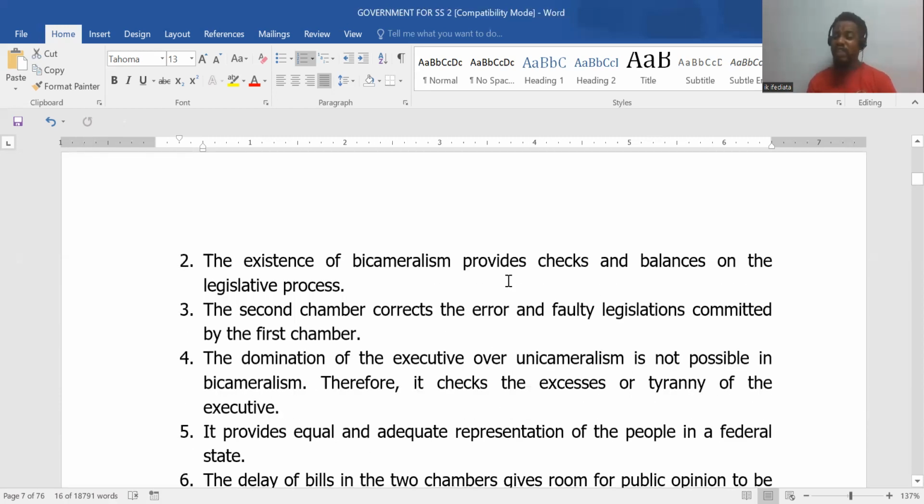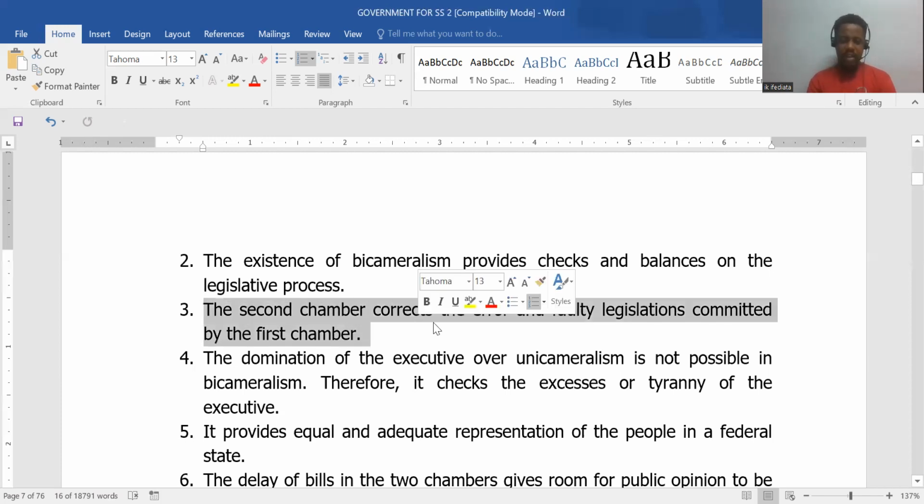So it provides checks and balances, even on the legislature. The lower house can watch the upper house, and the upper house can watch the lower house. And together or individually, they can watch the executive. See, that's what the third point is saying here. The second chamber can correct the errors and faulty legislations committed by the first chamber. And it will be very difficult for the executive to dominate the lawmaking body, like it will always do in the unicameral house.